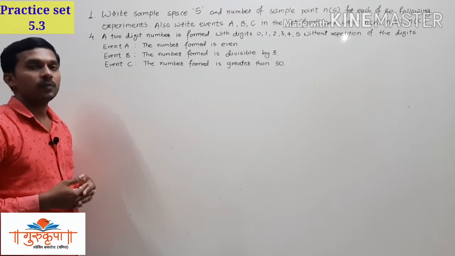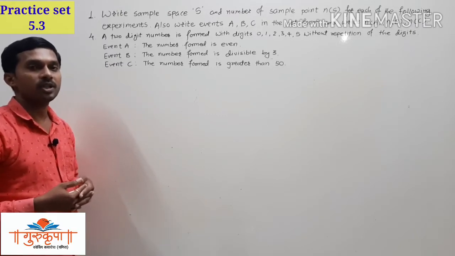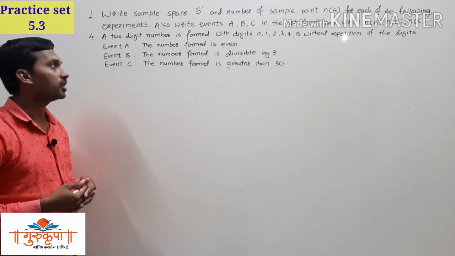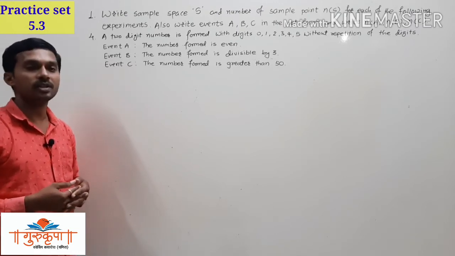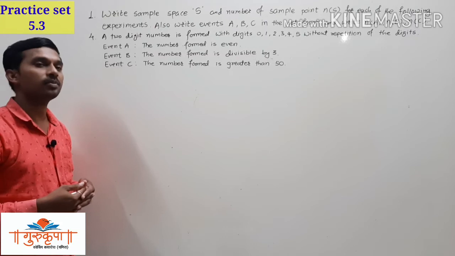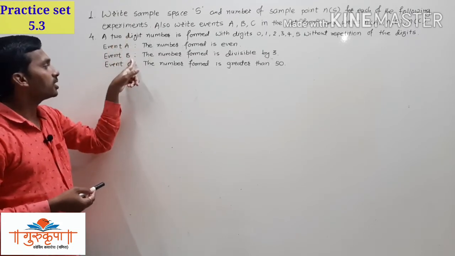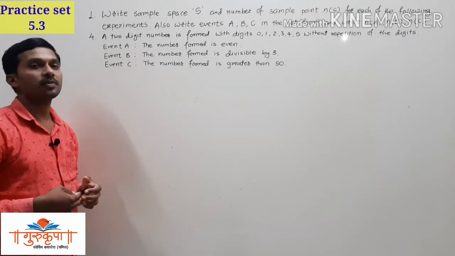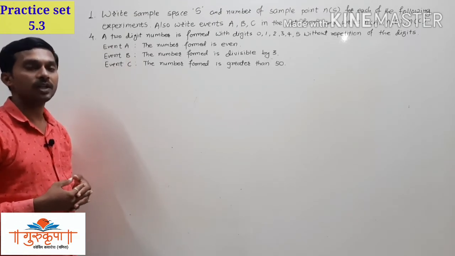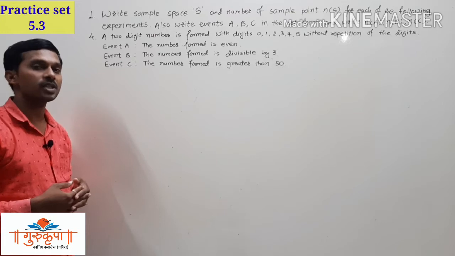Practice set 5.3. First question, example number 4. The question is the same: we have to write the sample space and the number of sample points. We have to write the events A, B and C in set form, and we have to calculate n(A), n(B) and n(C).